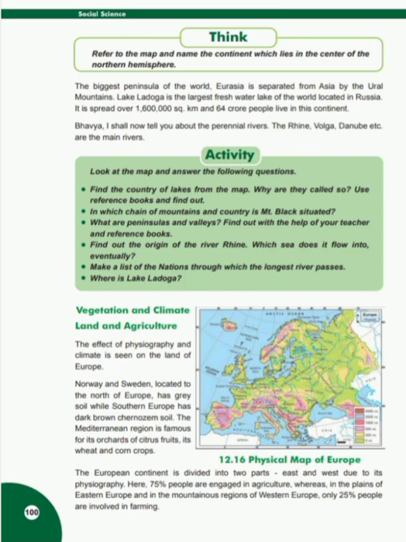Vegetation and climate, land and agriculture. The effect of physiography and climate is seen on the land of Europe. Norway and Sweden, located to the north of Europe, have grey soil while southern Europe has dark brown Chernozem soil. The Mediterranean region is famous for its orchards of citrus fruits, and its wheat and corn crops. The European continent is divided into two parts, east and west, due to its physiography. Here, 75% people are engaged in agriculture, whereas in the plains of Eastern Europe and in the mountain region of Western Europe, only 25% people are involved in farming.